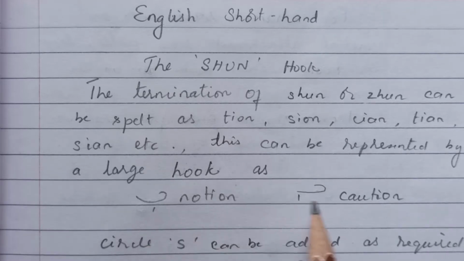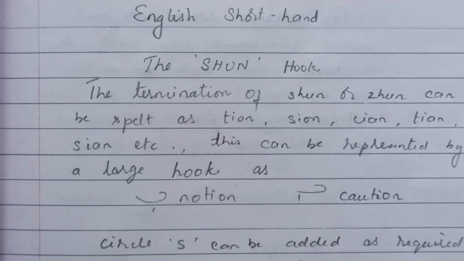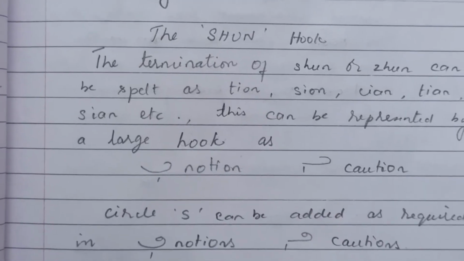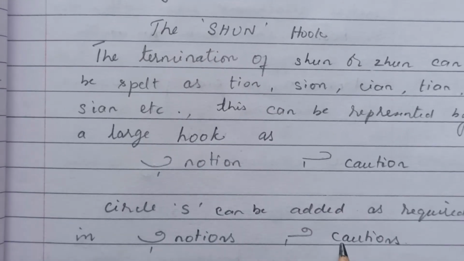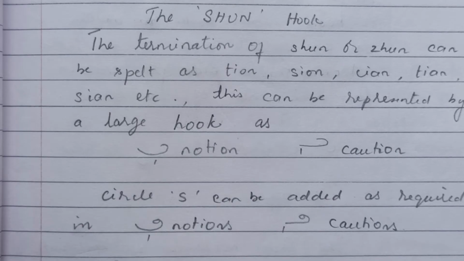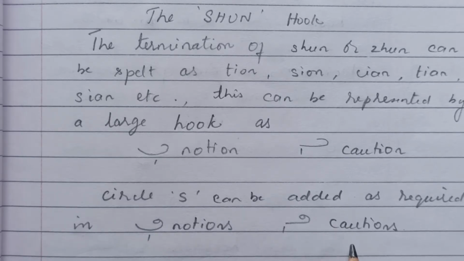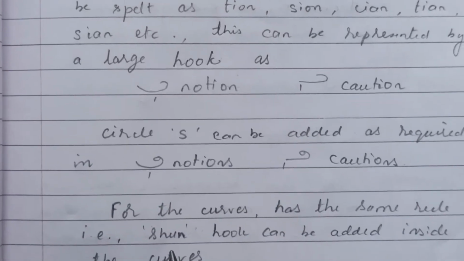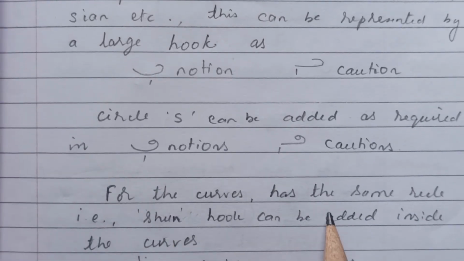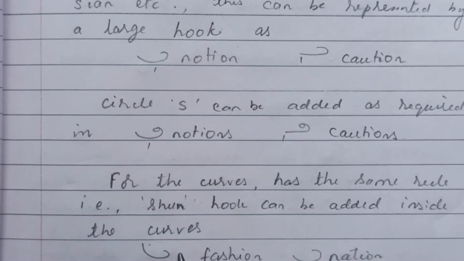So notion, caution. And when a circle S is added to this sound, it makes the words notions and cautions. And in the case of curves, the same shun hook can be written inside the curves, which follows the same rule.